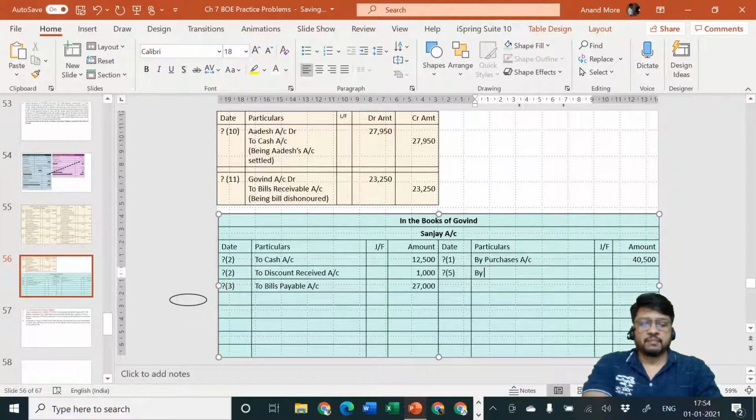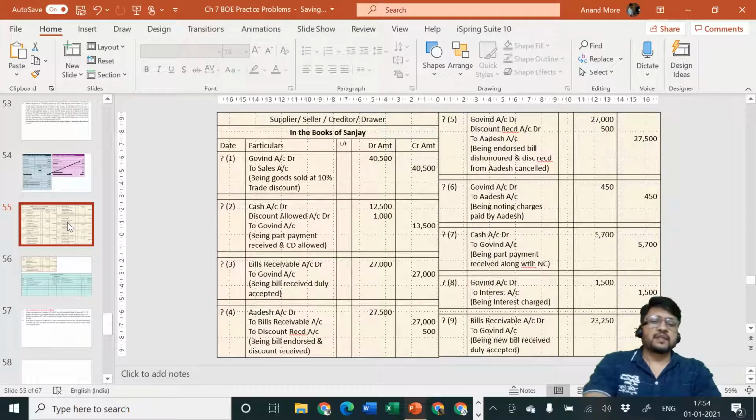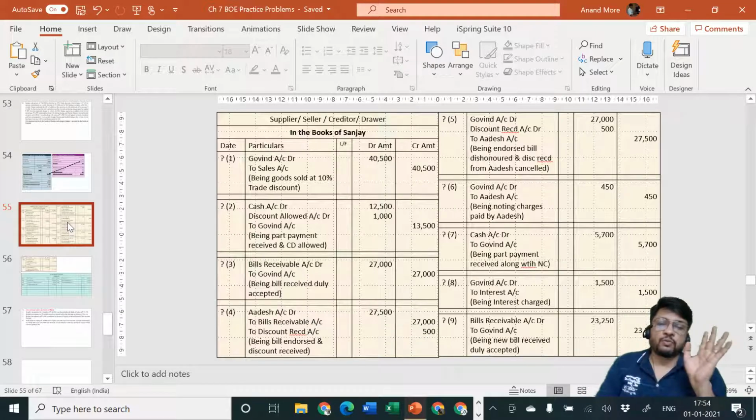Why am I crediting him? Because I have not honored my bills payable. By bills payable, amount is rupees 27,000, because that is the amount Sanjay is going to demand from us. But Sanjay is saying no, I am not going to demand only 27,000 from you, I am going to demand 27,500 from you. Immediately Govind will say, sorry, 500 is not related to me, don't talk to me about 500.